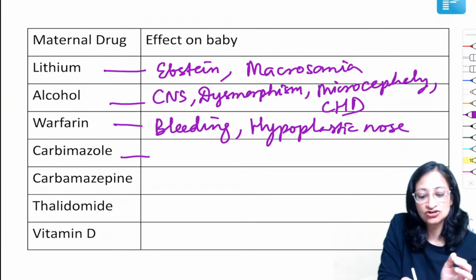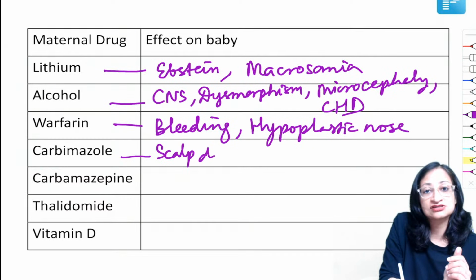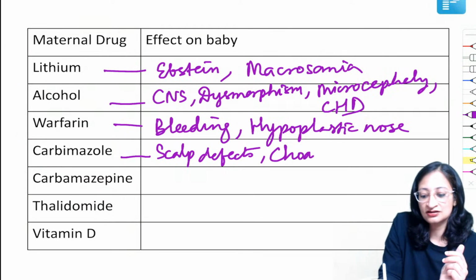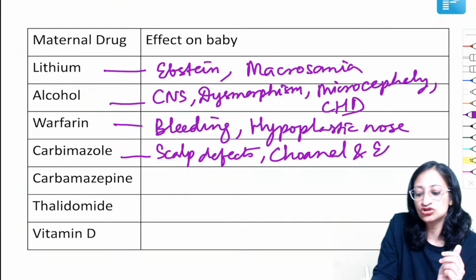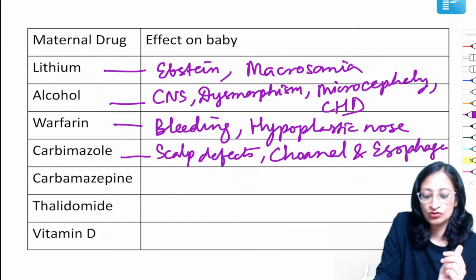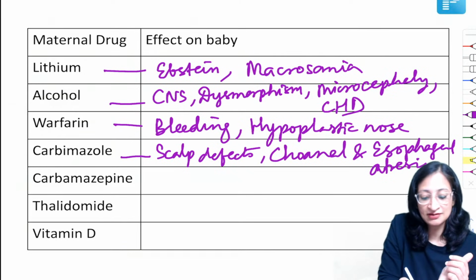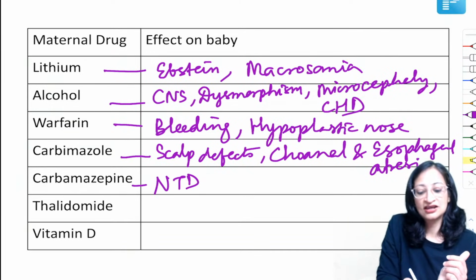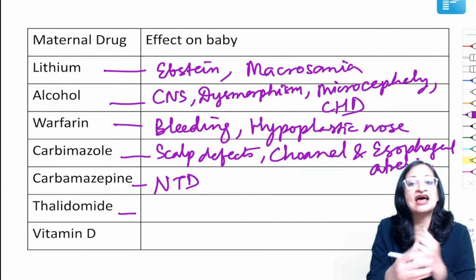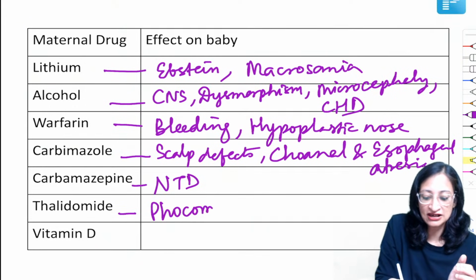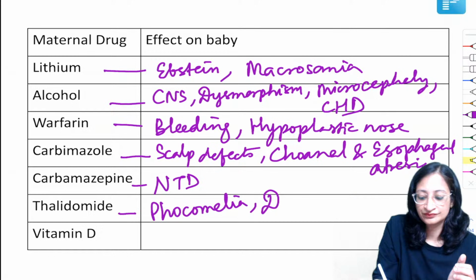Carbimazole: if the mother is on carbimazole, an anti-thyroid drug, then the baby can have scalp defects, choanal atresia and esophageal atresia. If the mother is on carbamazepine, an anti-epileptic, the baby can have neural tube defects. If the mother is on thalidomide, the baby can have limb defects, which are called phocomelia, and deafness can be there.